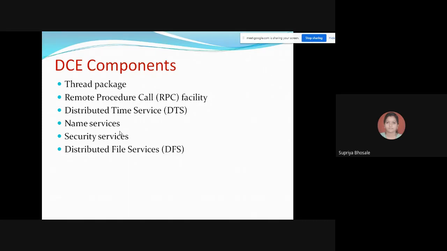Why are we going for threading? You have gone through Java programming, right? In that, the threading concept is already covered. The same we are using here also.